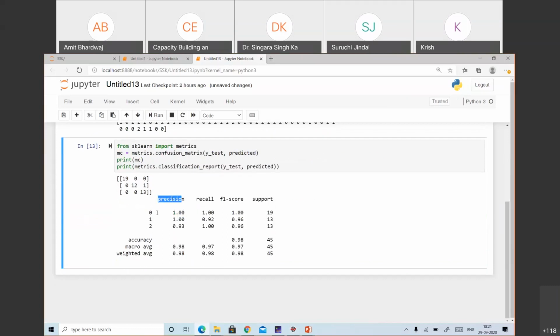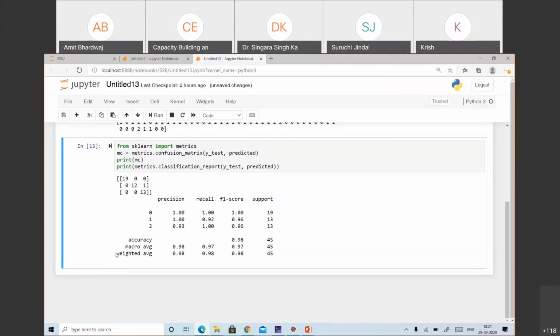What is the precision for this class, for the second class, for the third class? This is the precision data, and this is the recall value. This is the F1 score, and this is the support. Support means how many samples? 19 plus 13 plus 13, that is 45. So total samples are 45. And we have the accuracy here, direct accuracy. We have two types of accuracy: one is the macro average accuracy, and the second one is the weighted one.